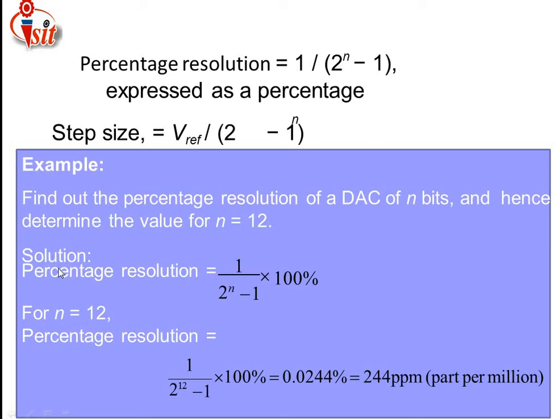In the solution, percentage resolution is given by the formula we know very well: 1 divided by 2 raised to n minus 1. For the percentage purpose, I am multiplying that equation by 100, because we have to convert that resolution in terms of percentage. Then for n is equal to 12, given that data, instead of n I am putting 12 here. Then the value that comes is 0.0244%, that is 244 parts per million.